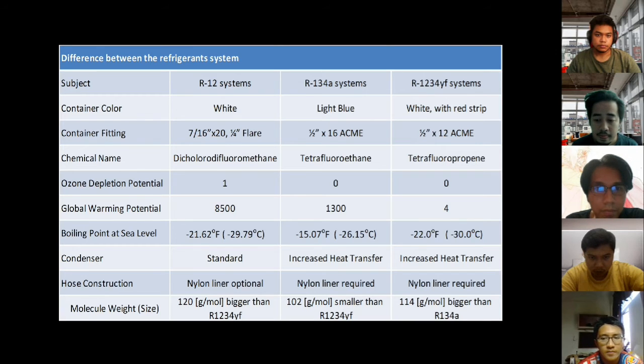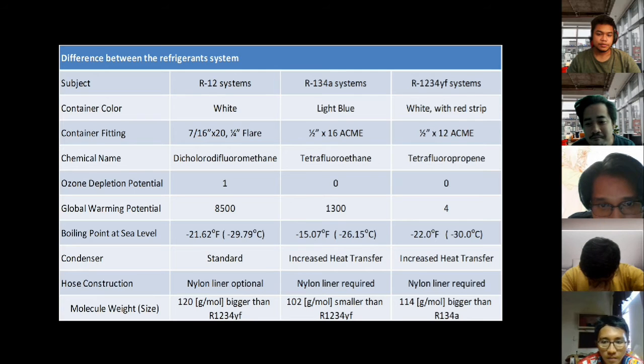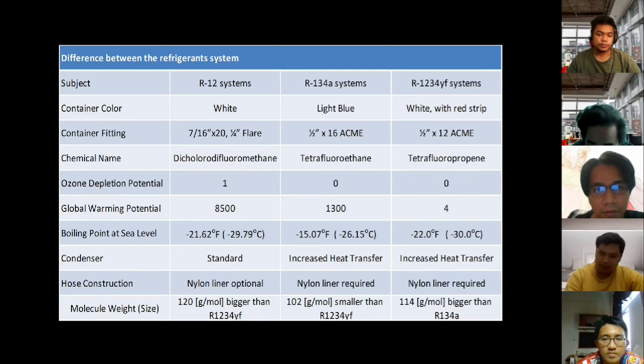So the chemical name for R12 is dichlorodifluoromethane. For R134A system, tetrafluoroethane. And the last one, R1234YF, is tetrafluoropropene. Ozone depletion potential: R12 is 1. R134A system is 0, and R1234YF is 0.